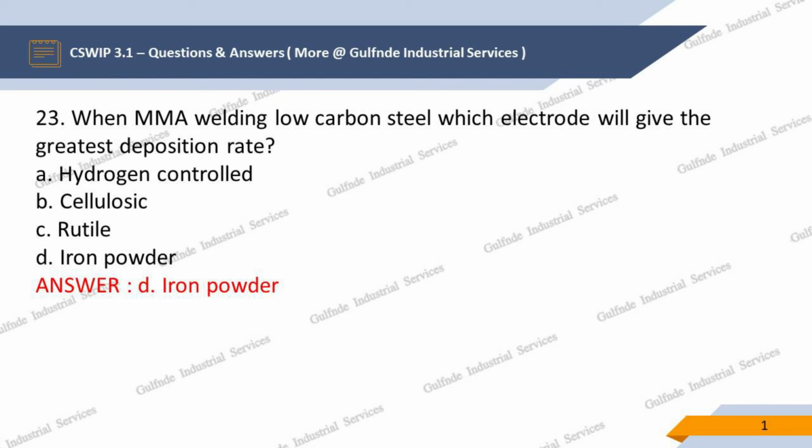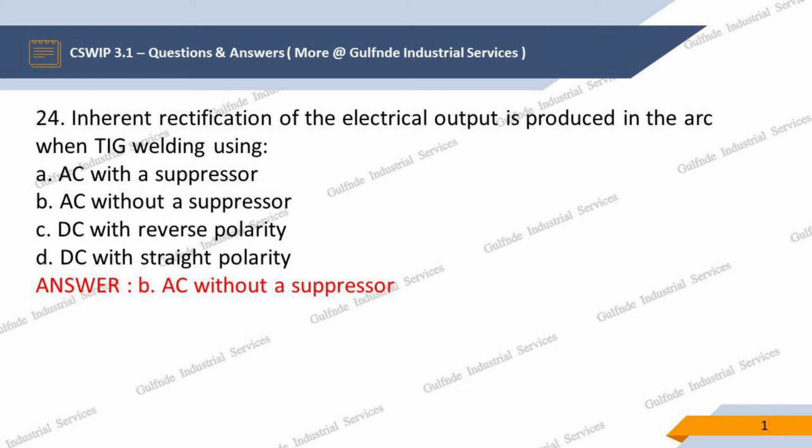Question 23. When MMA welding low carbon steel, which electrode will give the greatest deposition rate? Options are: A. Hydrogen controlled, B. Cellulosic, C. Rutile, D. Iron powder. Our answer is D. Iron powder.